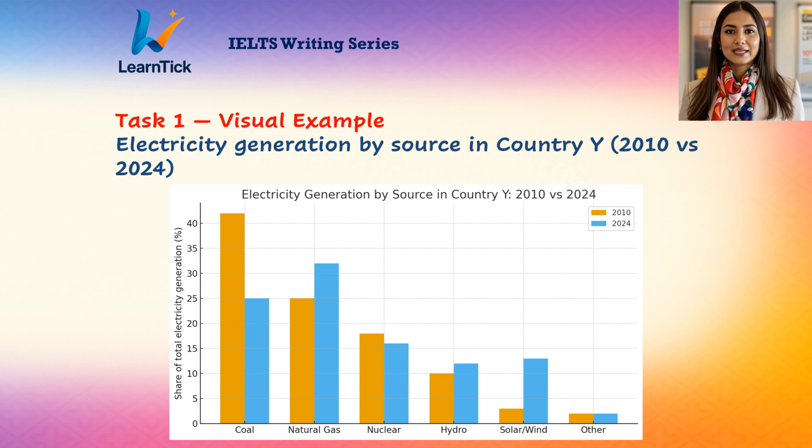Here's the bar chart. It shows how electricity production sources changed from 2010 to 2024. Coal decreased, gas and renewables rose, and others remained stable. We'll now listen to Band 6 and Band 7 responses.